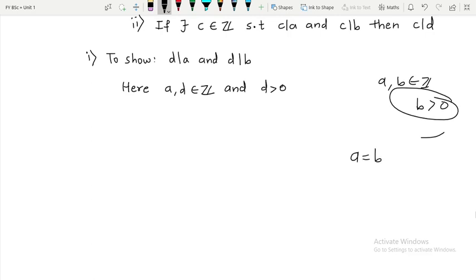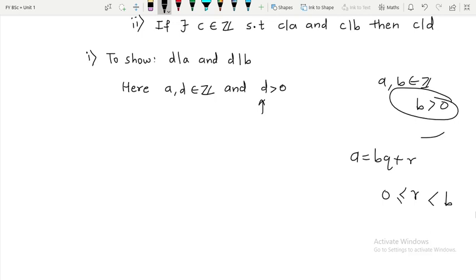Over here B is positive, so by the division algorithm we have A is equal to BQ plus R, where R is greater or equal to 0 and strictly less than B. Now over here I am going to divide by D and not by B, because my D is positive. As I have told you, we are going to consider positive GCD only.